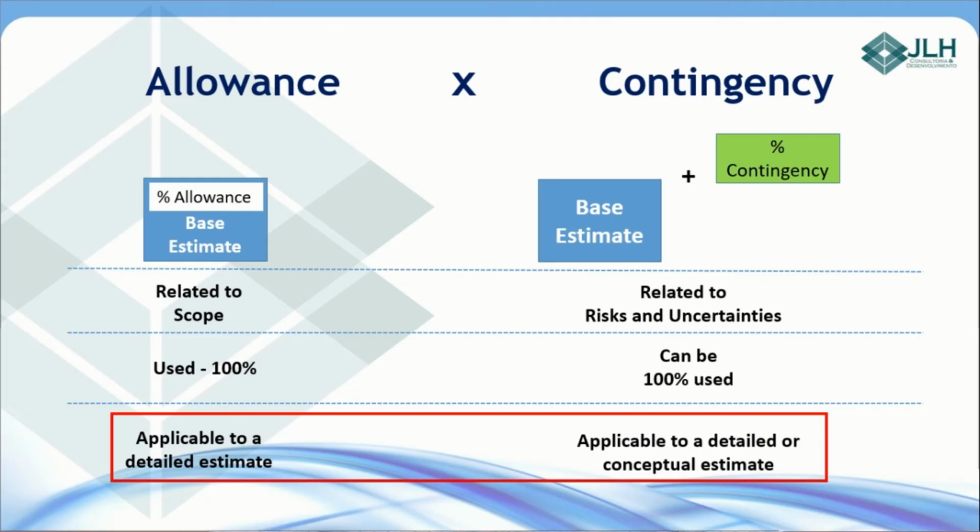The last point is about applicability. The allowance is applicable to a detailed estimate. In this case, you shouldn't use it for a conceptual estimate. For contingencies, you can apply it to a detailed estimate or to a conceptual estimate. So, you can apply it for all project phases.